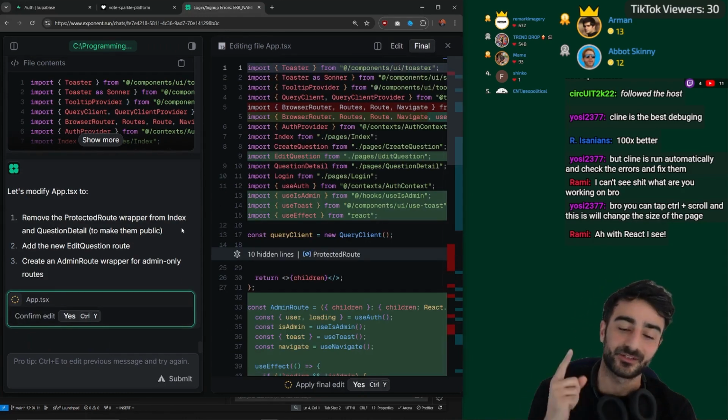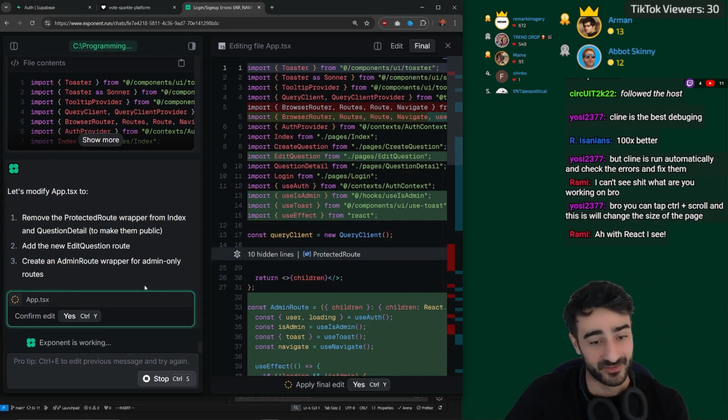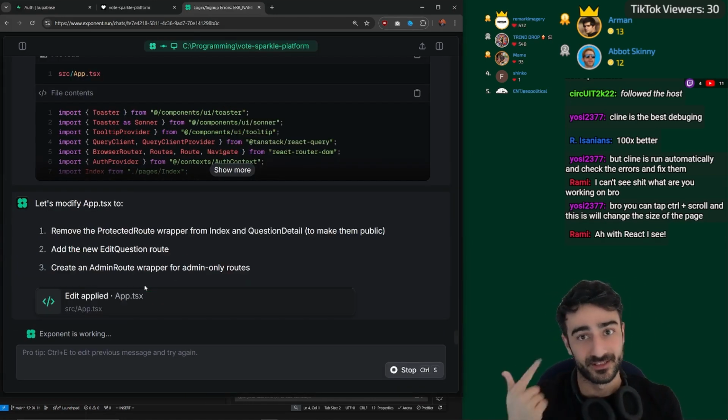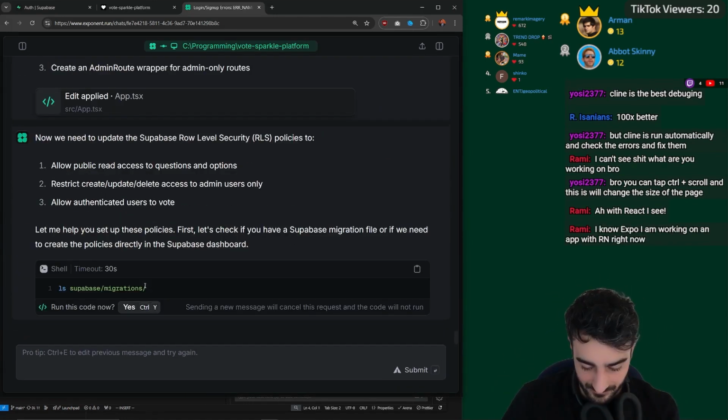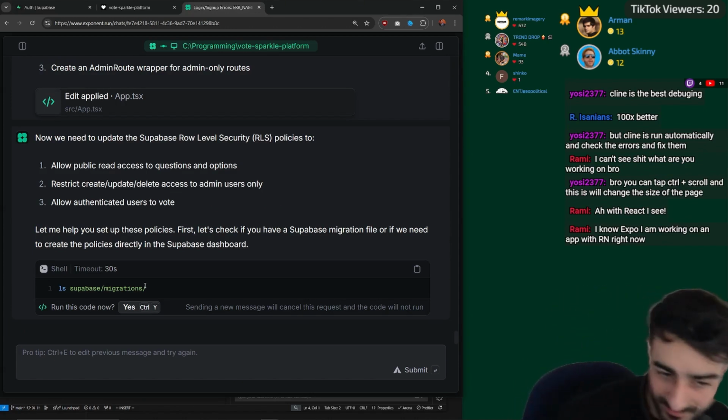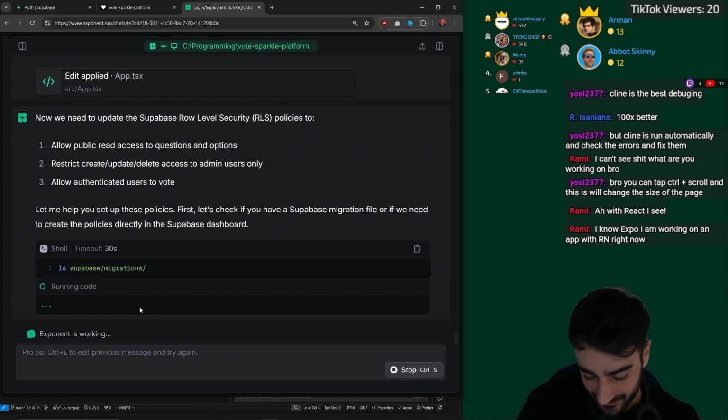But it's really cool. One really cool thing about Exponent is they don't charge you for edits. They don't charge you for executions. They only charge you for the prompts that you give. I doubt they're going to keep that forever because it's definitely costing them a lot of money to do that. But for the end user, it's really good.